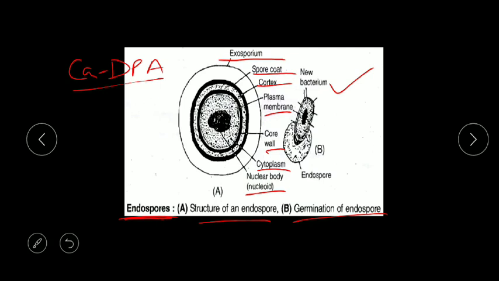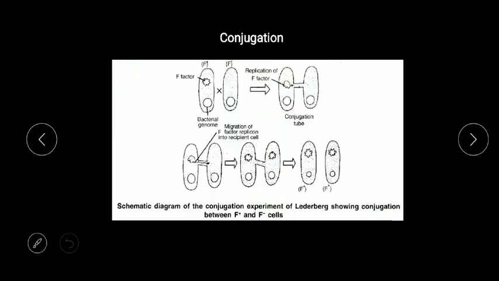But to survive in this unfavorable condition, in spite of this coating, there is a need of one material that is known as calcium dipicolinic acid. This calcium dipicolinic acid is present in the cortex region of the spore coat, and it helps the bacteria to survive under the unfavorable condition.